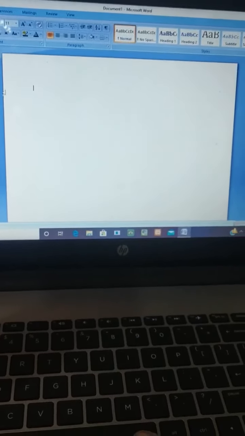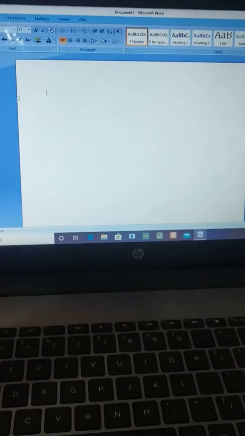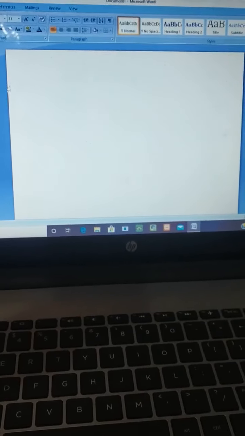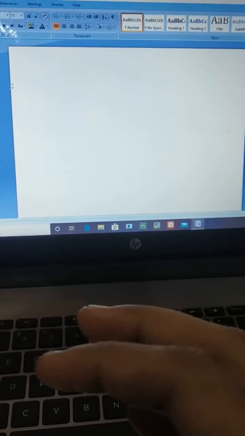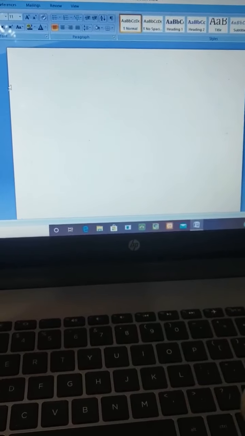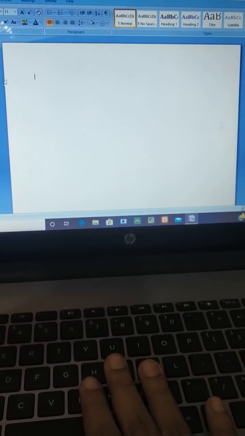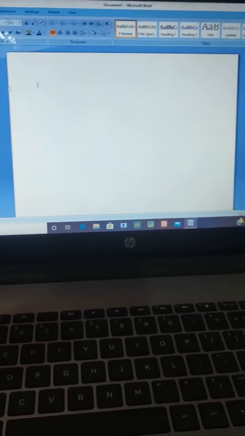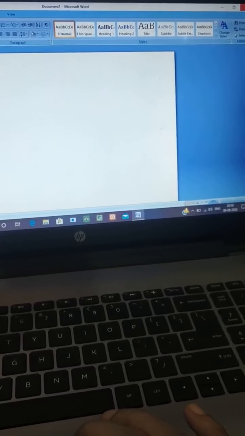Before that, I'm using my laptop to show you this Word application and how it works. This is the same in every computer, whether it is a laptop computer or a desktop computer, wherever we run this, it is the same. Okay, so I'm using my laptop to show you how this Microsoft Word works. First I will show you how to open Microsoft Word.